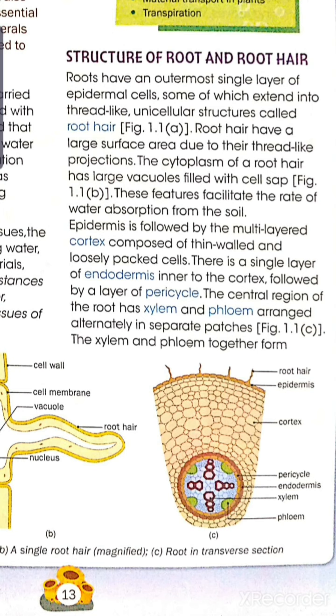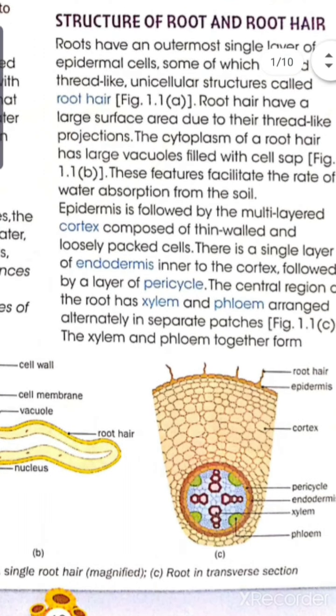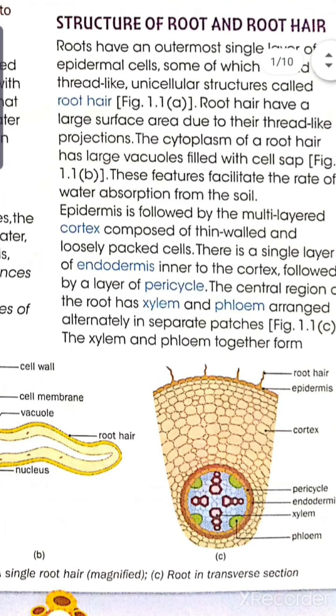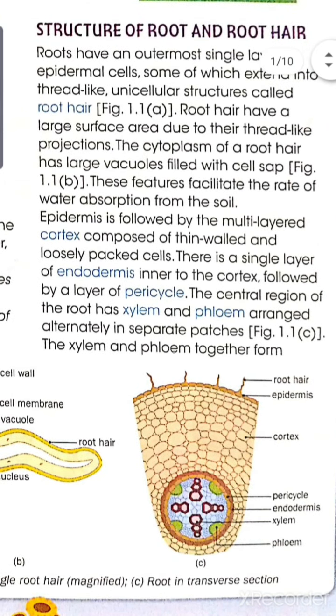Now the epidermis is followed by a multi-layered cortex, composed of thin-walled and loosely packed cells. Inside the epidermis there is the cortex, made up of very thin-walled cells. After the cortex comes a layer called the pericycle.